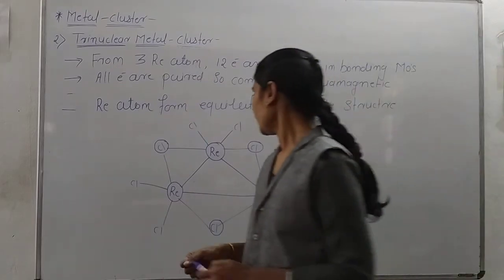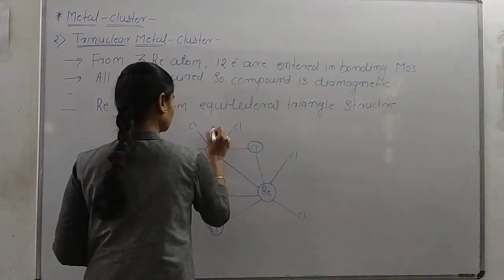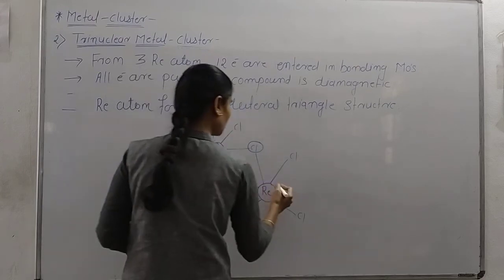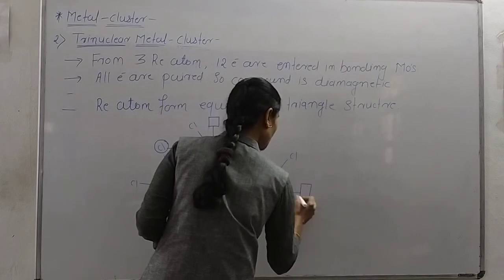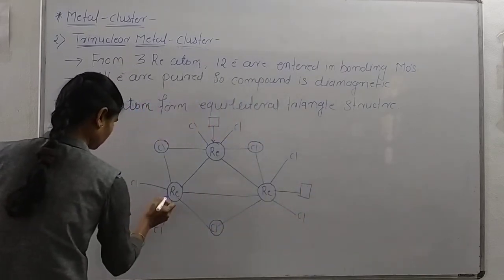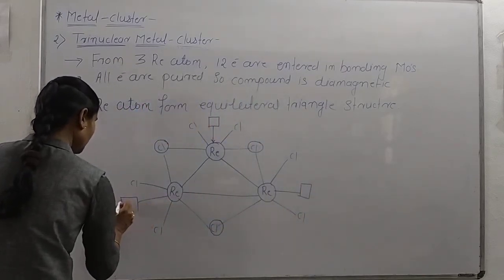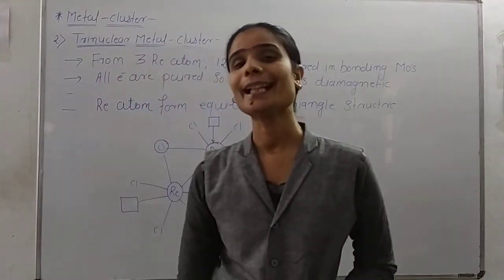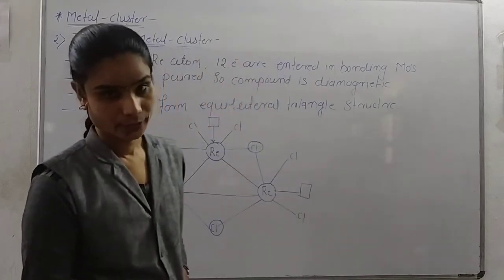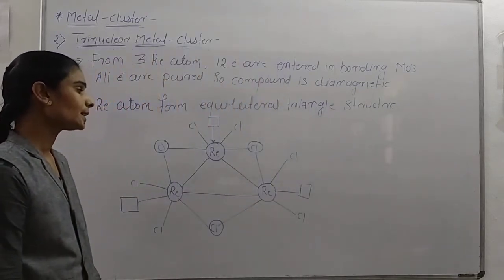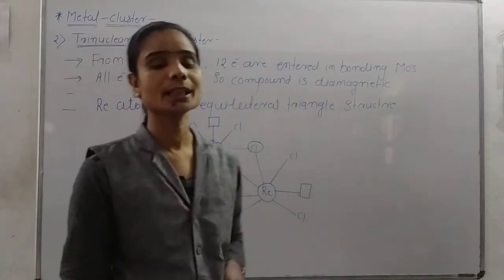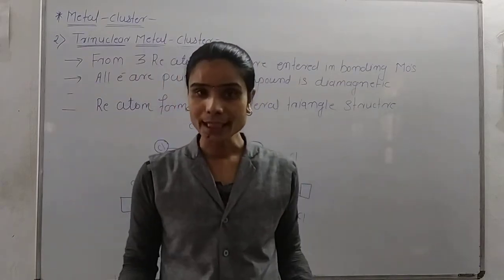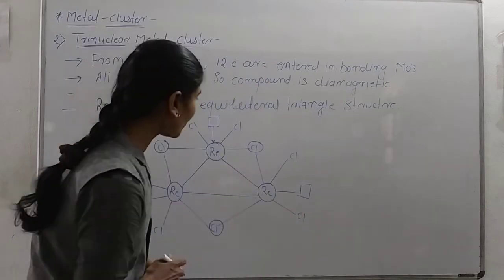But in this, each rhenium atom has one vacant position. Each rhenium atom has one vacant or unoccupied position. These vacant positions may be occupied by another ligand, or maybe a chloride ligand.